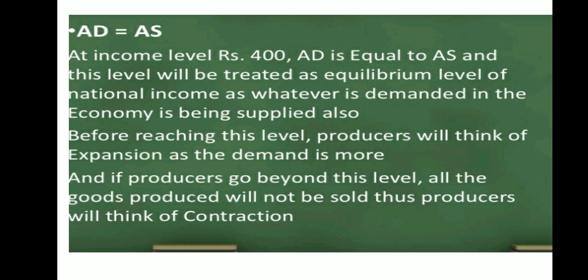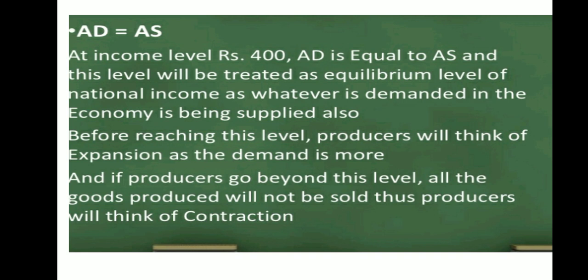Let us quickly understand how this equilibrium occurs in an economy. At income level rupees 400, AD is equal to AS, and this level will be treated as equilibrium.